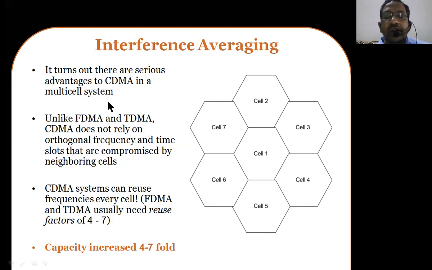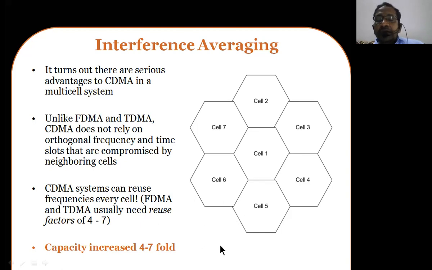What are the serious advantages? One is capacity, the increasing of capacity. Unlike FDMA and TDMA, CDMA does not rely on the orthogonal frequency and time slots that are compromised by neighboring cells. CDMA systems can reuse frequencies in every cell. So here every cell can use the same frequencies. That means the adjacent, neighboring cells can also use the same frequency bands in the case of CDMA technology.